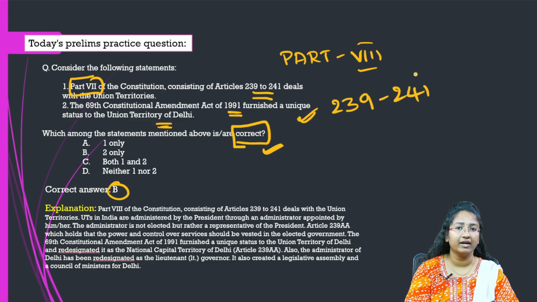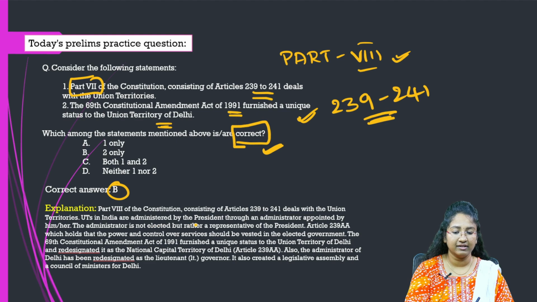Though we have a lot of articles in our Constitution, some are especially important from the examination point of view. Especially in the 1.5 to 2 years before the exam, whichever related articles are in news would be even more important. So here you have to remember this: Part 8, Articles 239 to 241, they deal with the Union Territories, right?